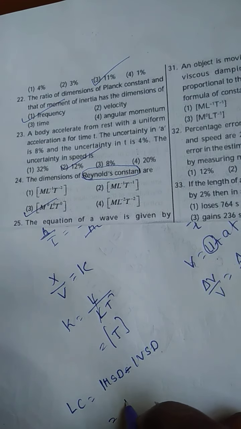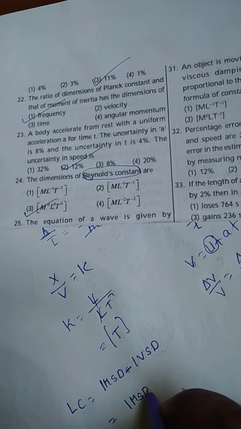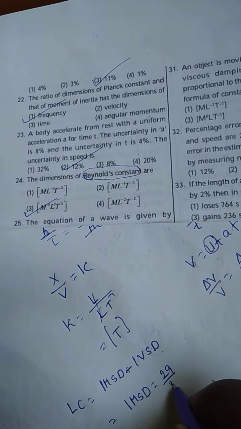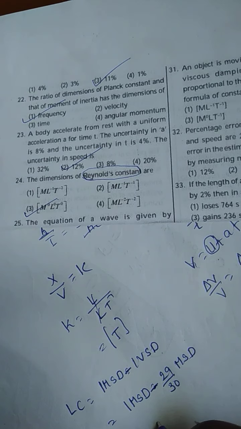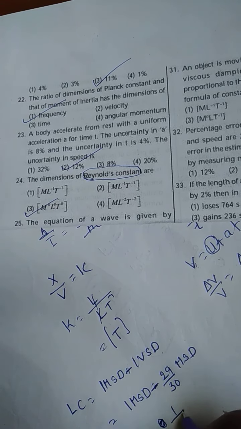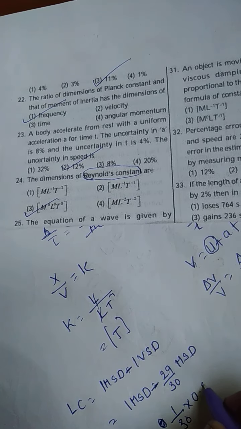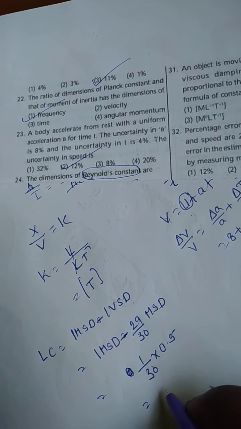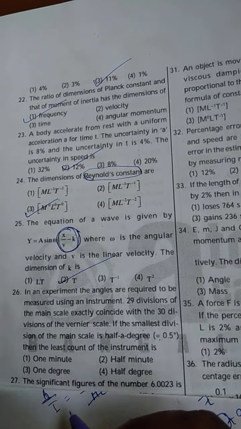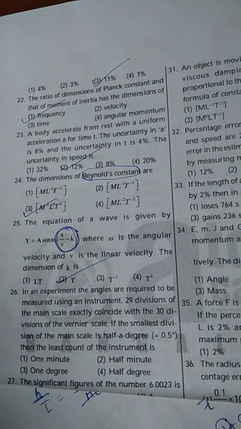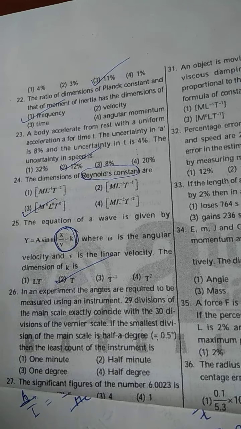Here 1 VSD is 29 by 30 MSD. So 1 minus 29 by 30 gives 1 by 30 into 1 MSD value, which is 0.5. So 0.5 by 30, that is 1 by 60. What is the answer now? 1 by 60. Is it right?